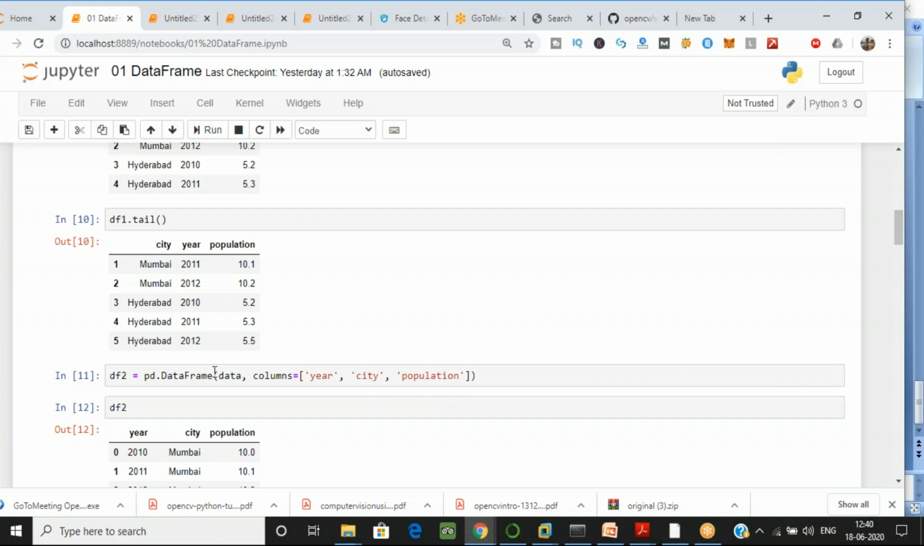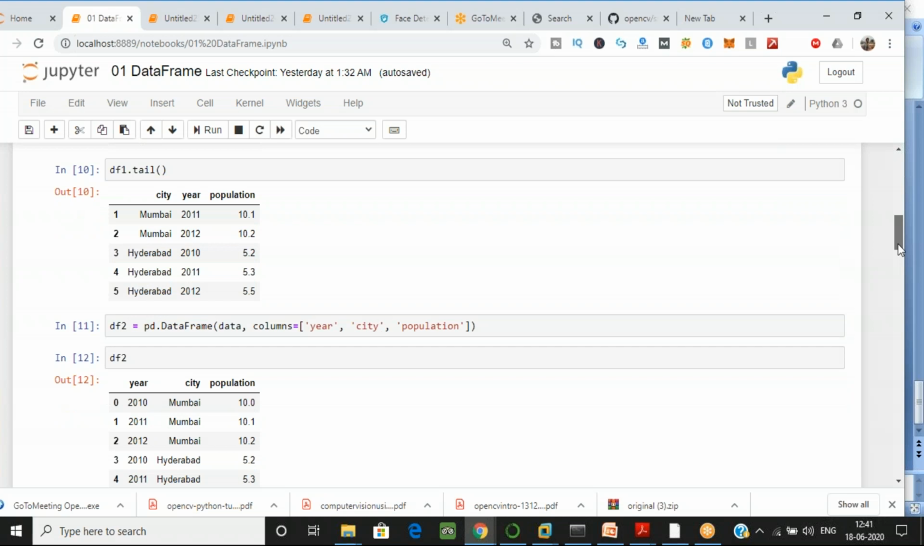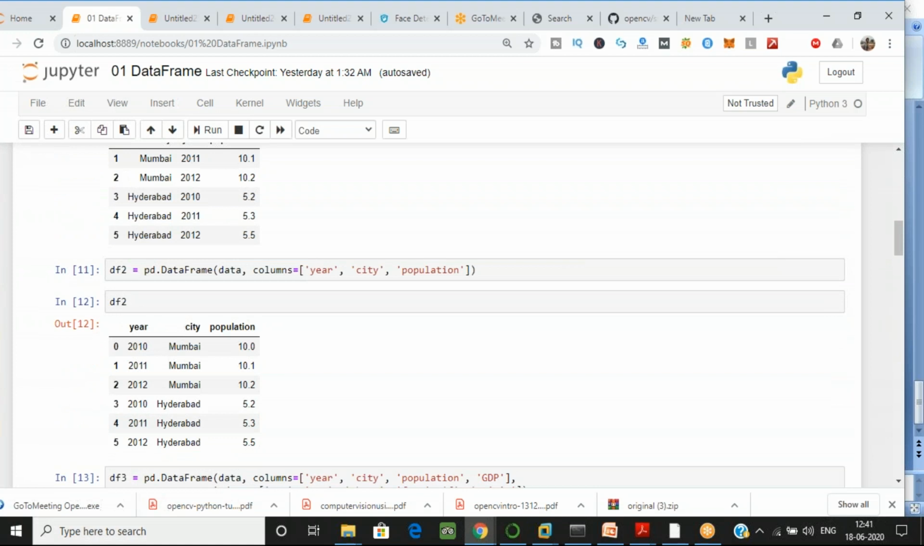So what you have to do is just create another data frame. Again we have created another variable, df2, and I'm passing my dictionary data again. Now I want my columns to be like this because I want to give the heading like this. So the columns should be year, city and population. The way you want, you can apply that, right? So this was your second task which I gave you yesterday, and you can see in the output over here: year, city and population.